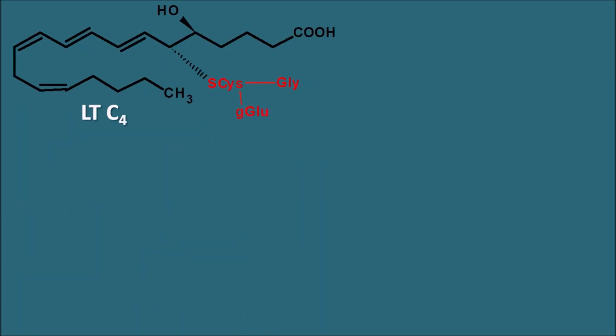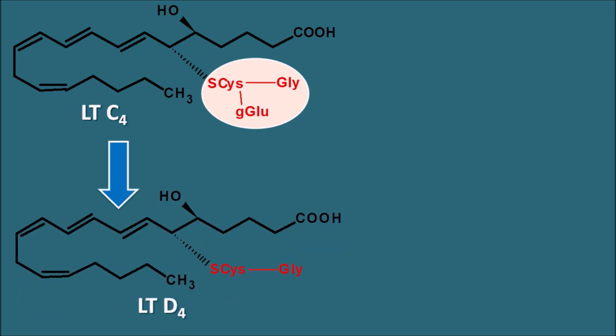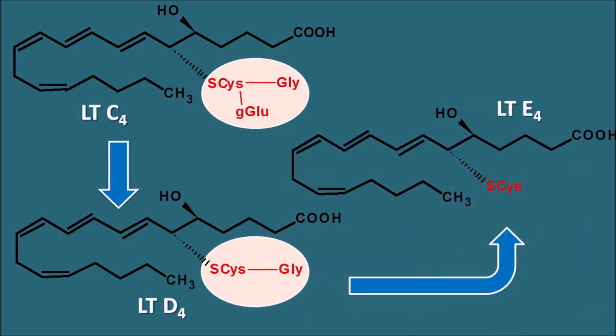Now this is the structure of leukotriene C4, and we have seen it has a peptide chain at the 6th position attached by alpha configuration. This leukotriene C4 can be converted into another important intermediate, leukotriene D4, which has a smaller peptide chain at the 6th position. You can see that the gamma glutamate residue is cleaved so that it has only cysteine and glycine residues. Then this leukotriene D4 can be further converted into another metabolite, leukotriene E4, which has only the cysteine residue. So in all these three mediators, leukotriene C4, D4 and E4, cysteine is the common amino acid. So these are the cysteine leukotrienes.